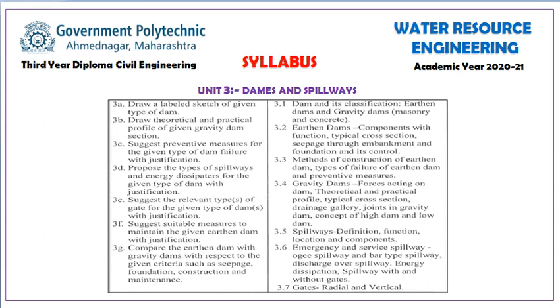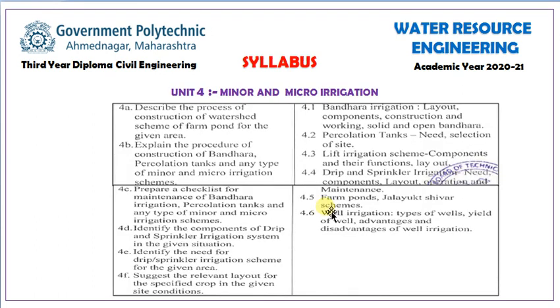Next we go with the fourth chapter, minor and micro irrigation. Minor means small. Micro irrigation, we know irrigation, what is meant by irrigation, percolation tanks, lift irrigation schemes, drip and sprinkler, farm ponds, well irrigation. These are some points that we have to discuss in this chapter.